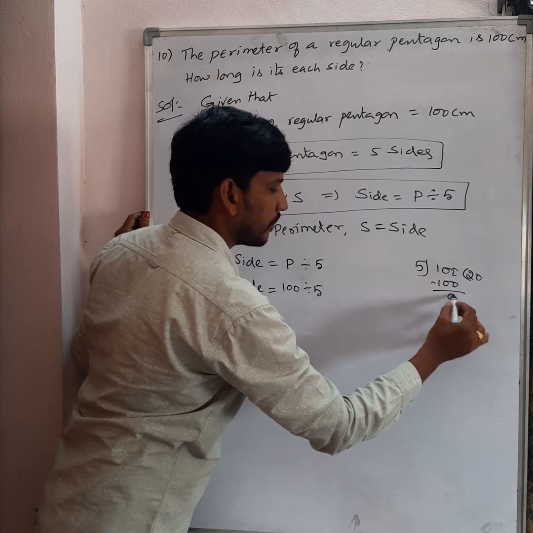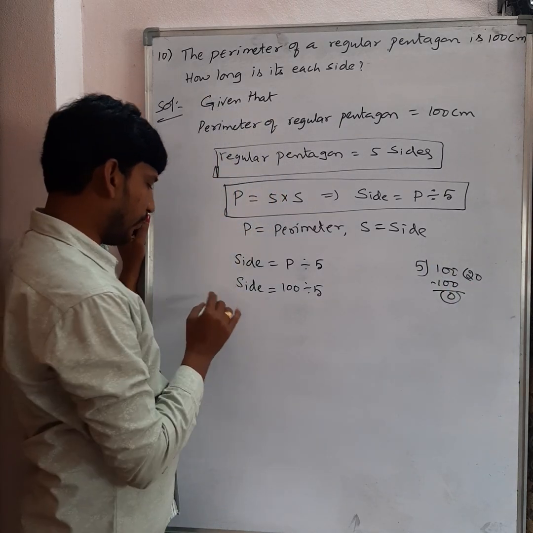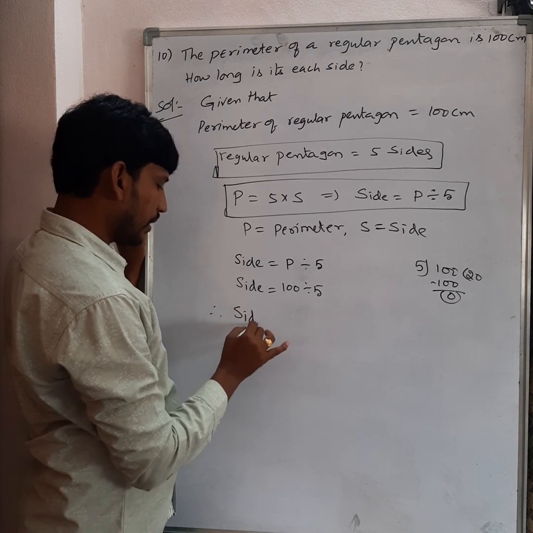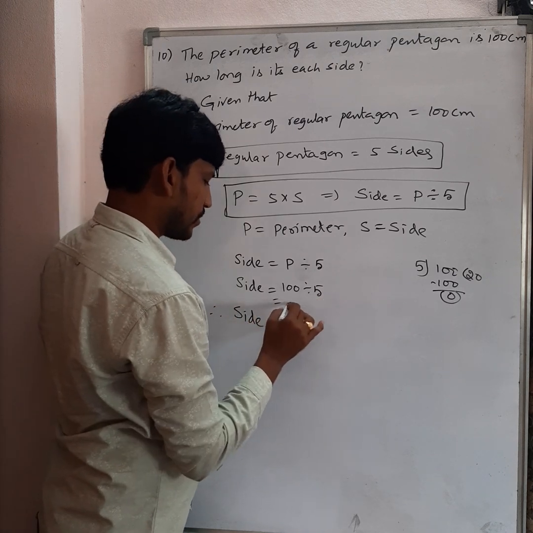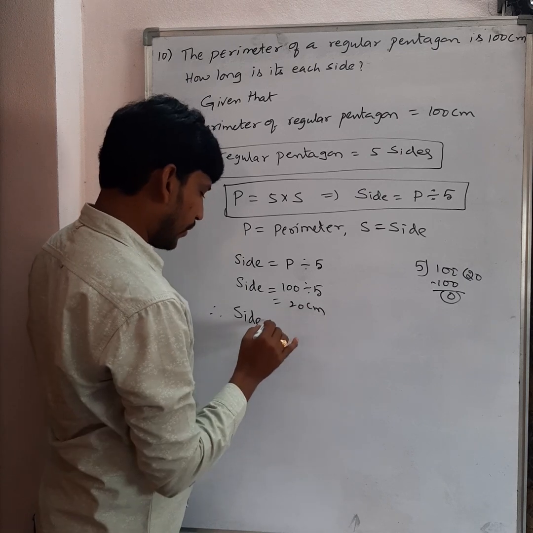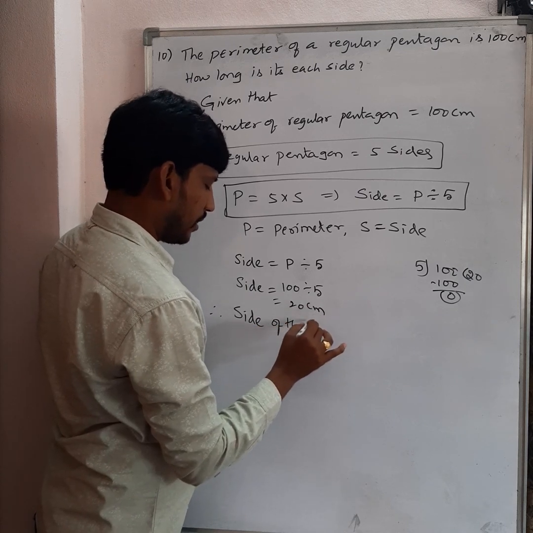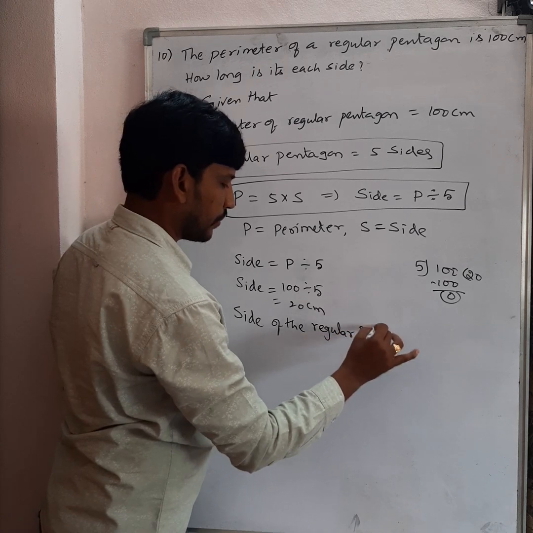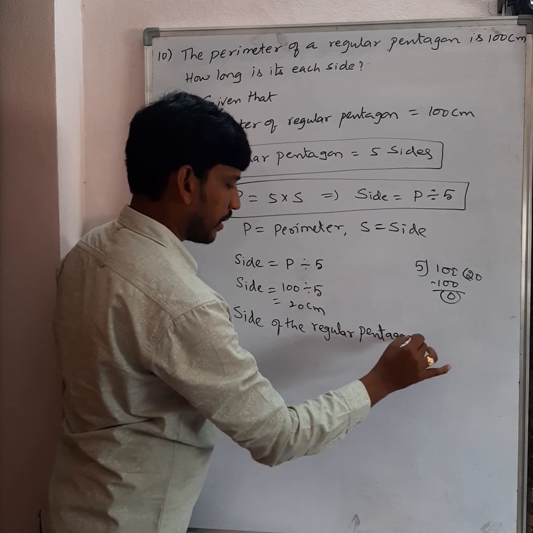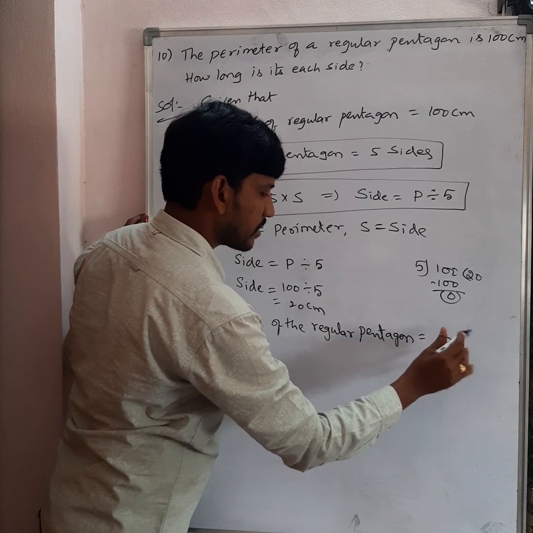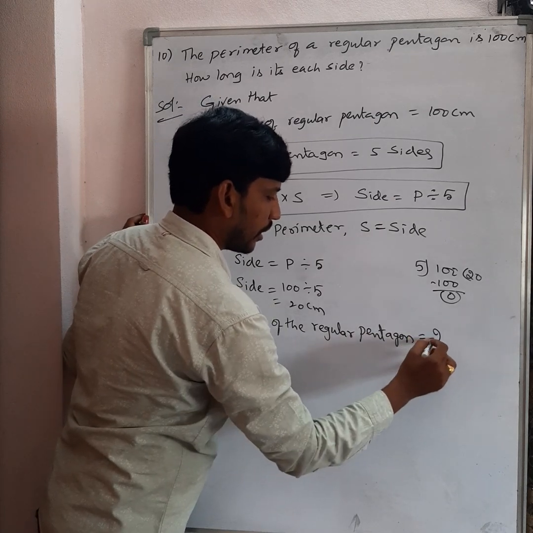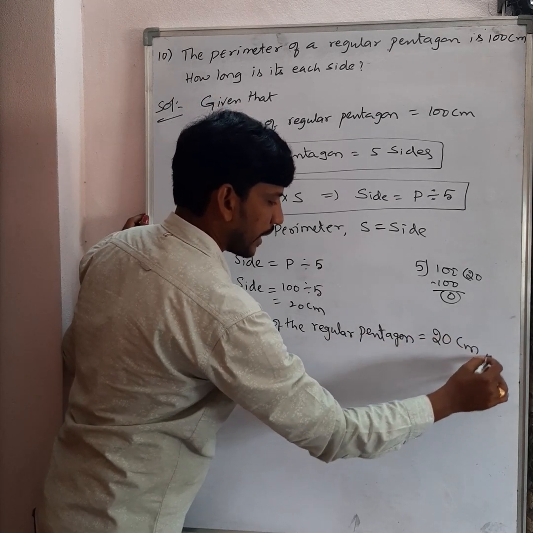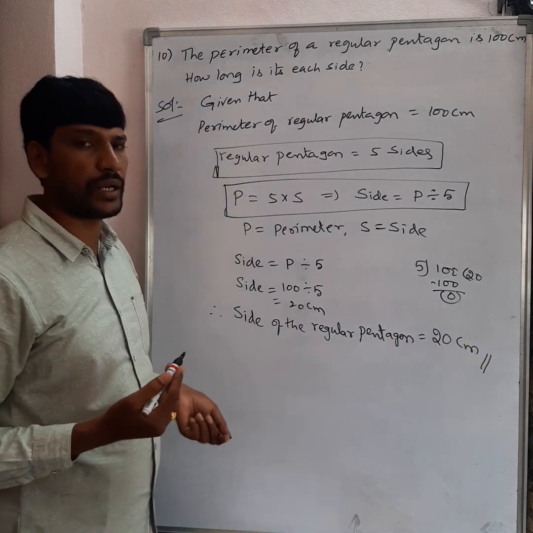So just subtract them, you get 0. So therefore side, which implies 20 centimeter. So therefore side of the regular pentagon is equal to 20 centimeter. Clear everyone?